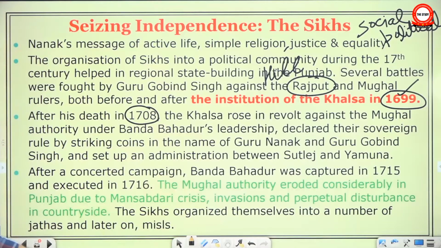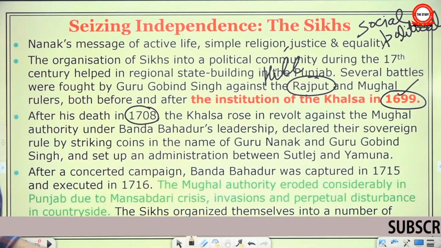Khalsa rose in revolt after his death in 1708. Khalsa rose in revolt against Mughal authority under Banda Bahadur's leadership. He was the